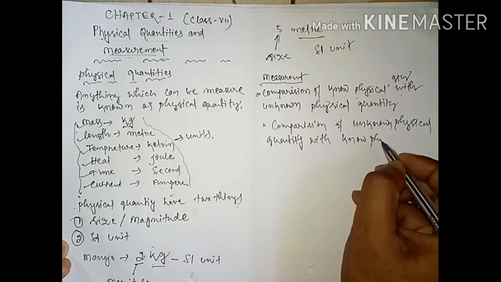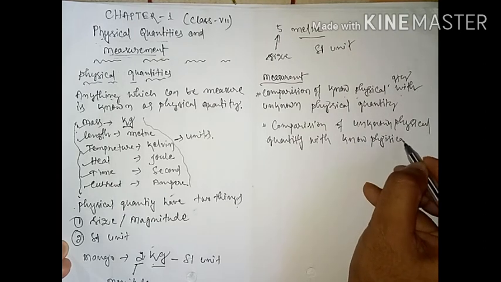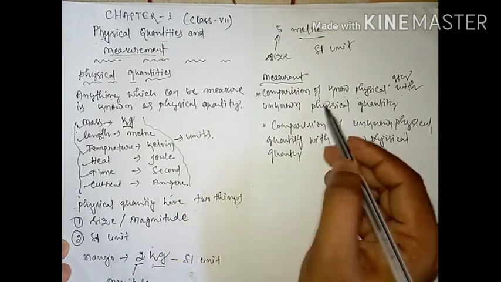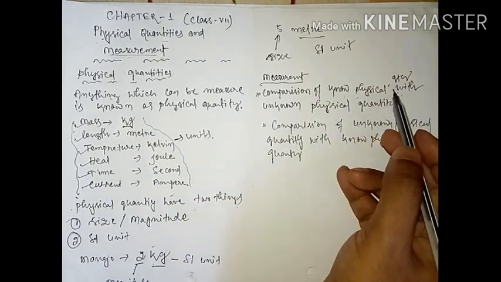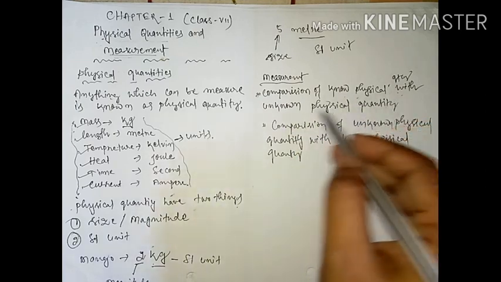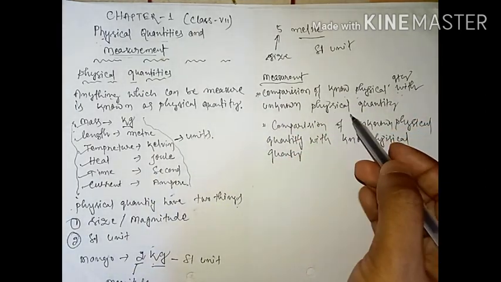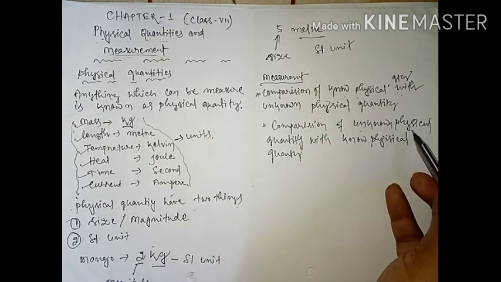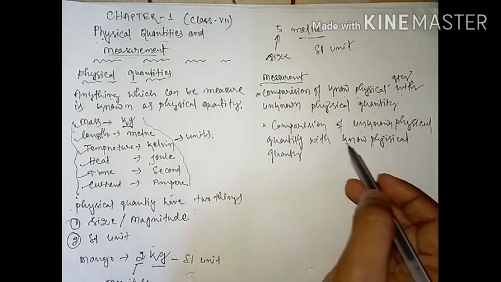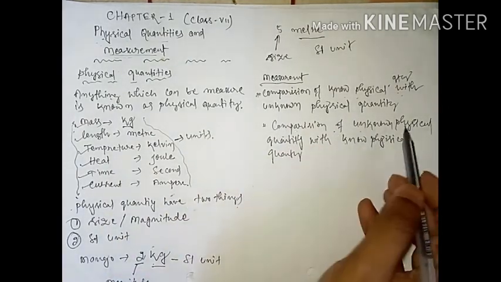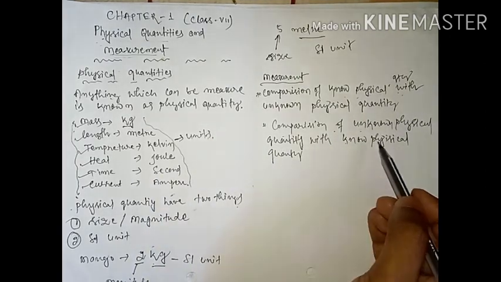Either you can write known physical quantity first and at the second position unknown physical quantity, or vice versa. First you can write unknown physical quantity, after that known physical quantity. But students, always remember comparison of unknown physical quantities with your known physical quantities.